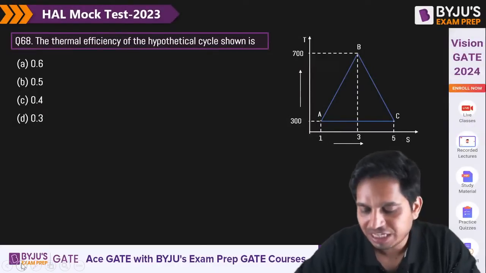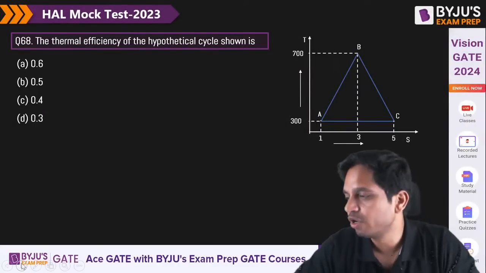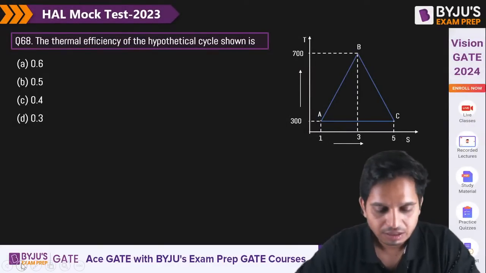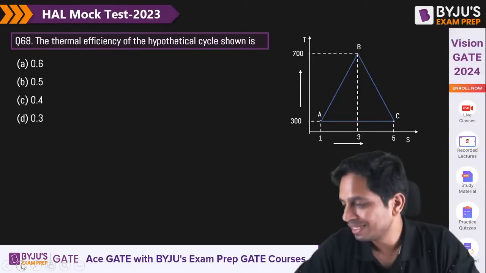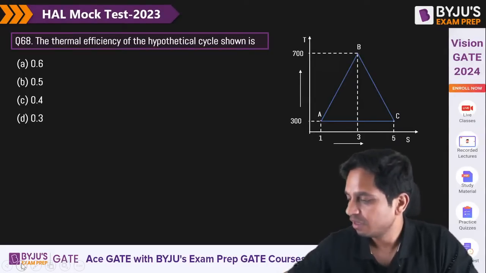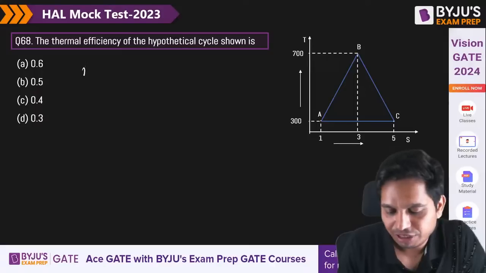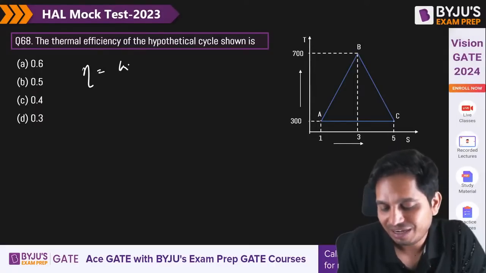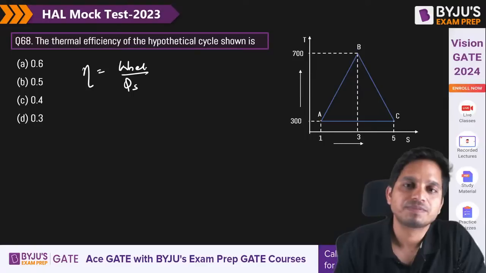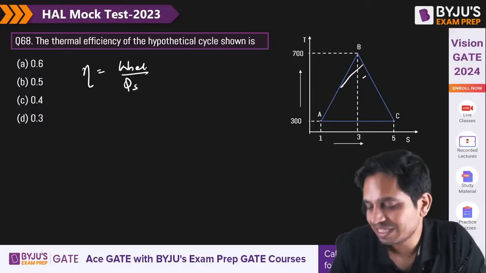68. The thermal efficiency of the hypothetical cycle shown is given as. Quickly, efficiency is net work upon heat supplied. How can I calculate net work? This is net work.